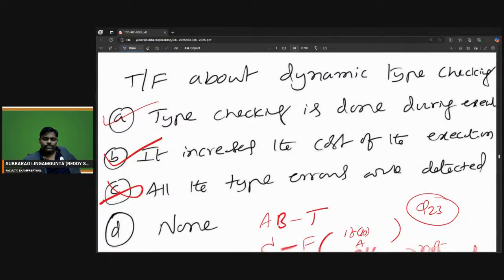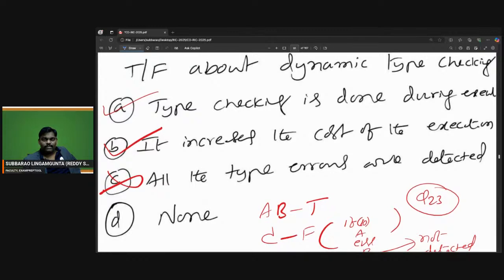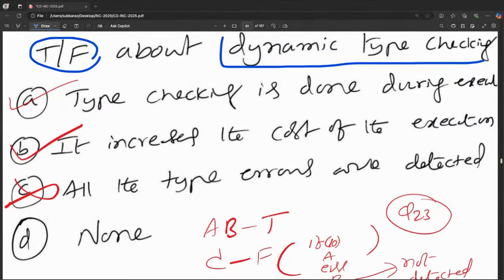What about this? I gave an answer also unknowingly. Let me read. Check whether the following statements are true or false about dynamic type checking. See option A: type checking is done during execution. That is the meaning of dynamic type checking. Type checking is done during runtime. That is called dynamic type checking.